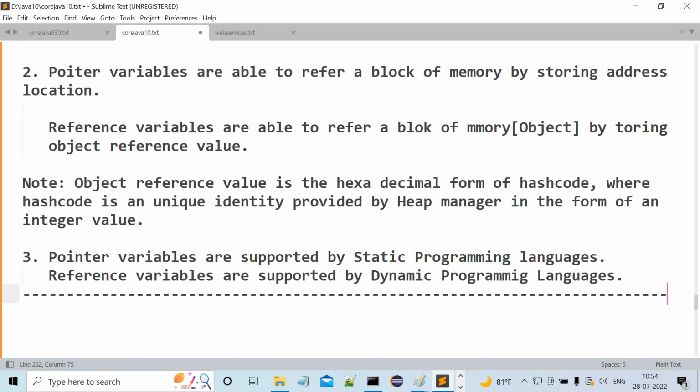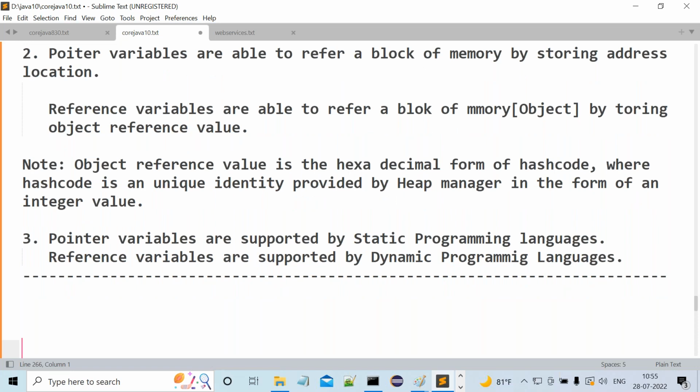Pointer variables are supported by static programming languages and platform dependent programming languages, but reference variables are supported by dynamic programming languages and platform independent programming languages. That's it. These are the answers we have to understand clearly. Right, sir? Completed. Overall, the pointers topic is also completed.